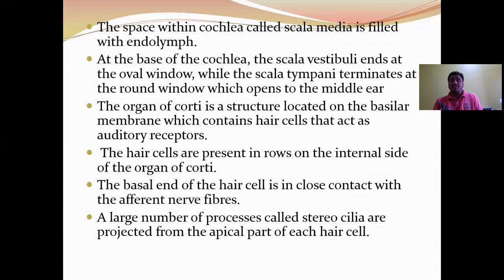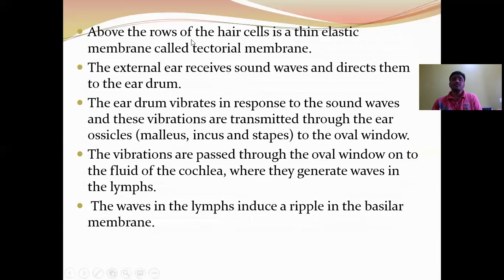The basal end of the hair cells is in close contact with afferent nerve fibers, and the apex of the sensory hair cell contains stereocilia. A large number of processes called stereocilia project from the apical part of each hair cell. Above the stereocilia, there is an elastic membrane called the tectorial membrane.